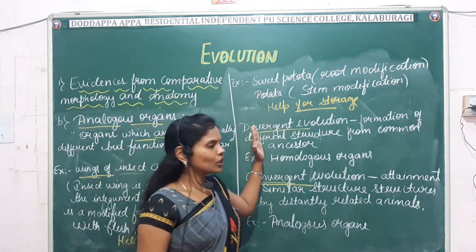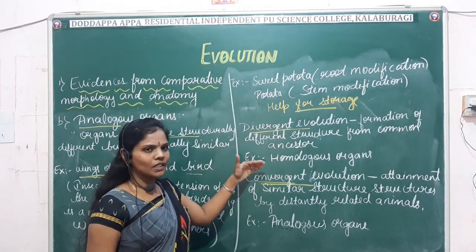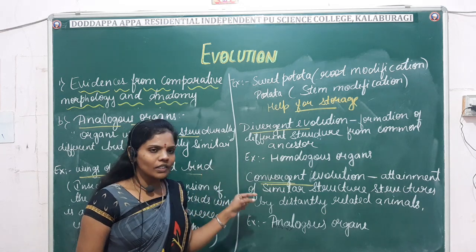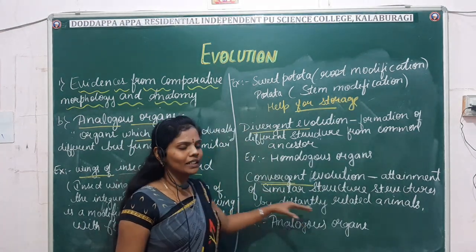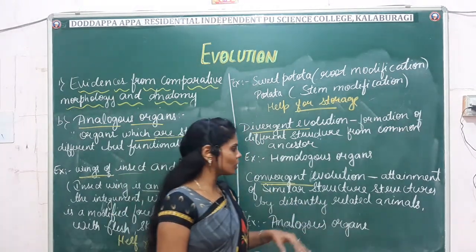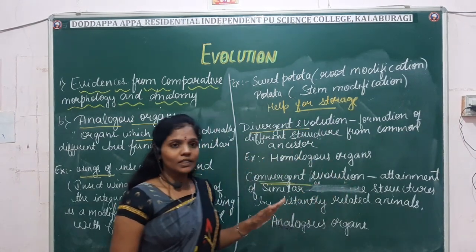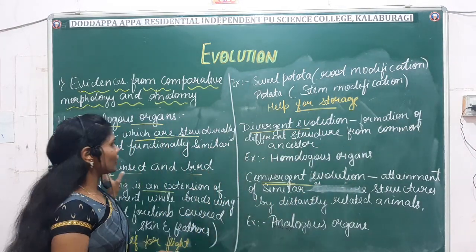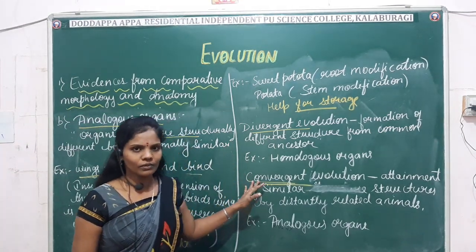Divergent means the formation of different structures from the common ancestor. Examples are the homologous organs. Convergent means attainment of similar structures from distantly related animals. Right? Example is the analogous organ. Okay. Hope this is clear: the definition and examples of divergent evolution and convergent evolution.